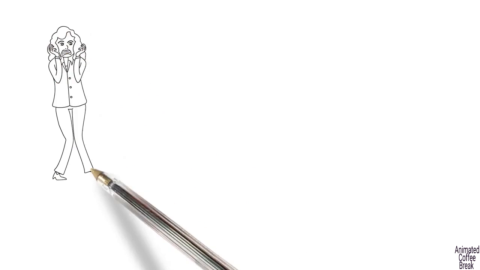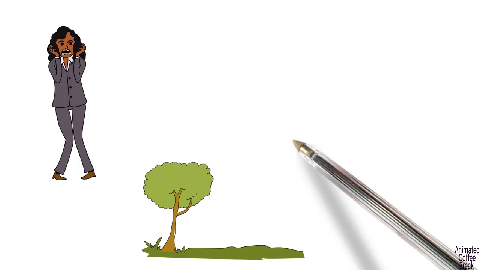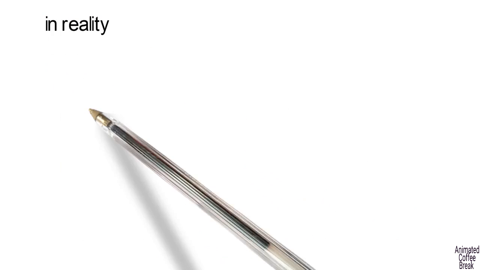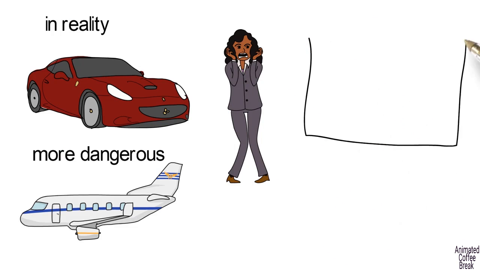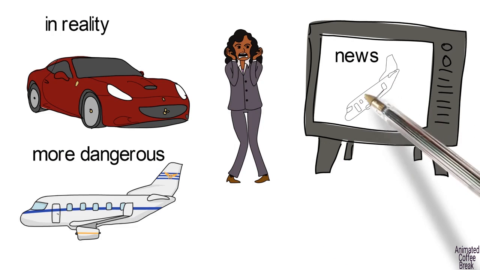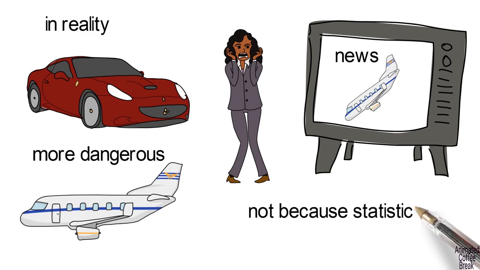For example, we'll be more afraid to get on a plane after a plane crash, even though in reality, driving a car is more dangerous than flying in every possible respect. The reason we'll be afraid to take a plane is that the news channel covered the accident, and not because statistics show the odds of a plane crash depending on how many flights we get on.